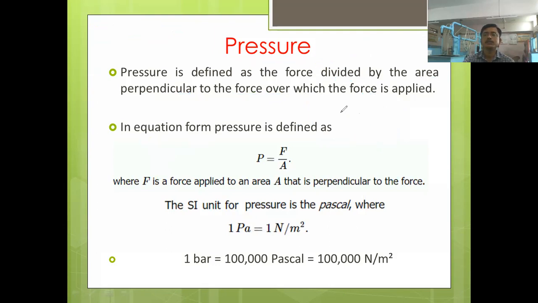Suppose there is a liquid or water stored here, and this surface you are observing is inclined. Even if it is inclined, how will the pressure or hydrostatic force acting on it act? It will act in the normal or perpendicular direction. So this is the definition of pressure: P is equal to F upon A, that is force per unit area, the area perpendicular to the force.